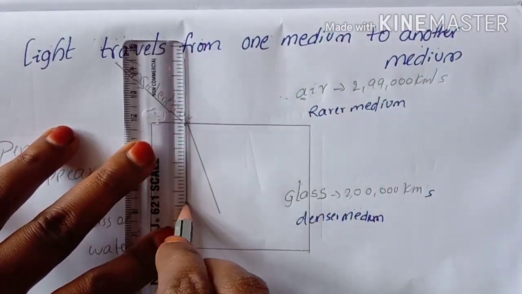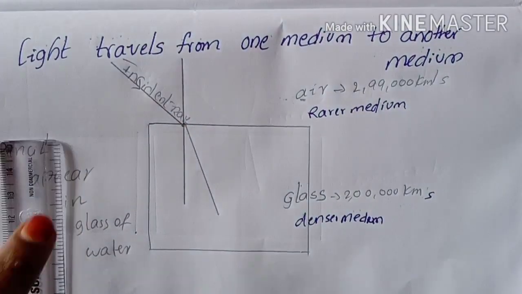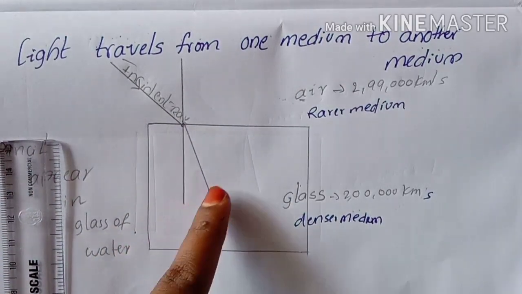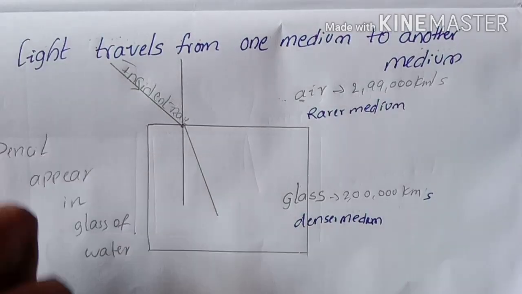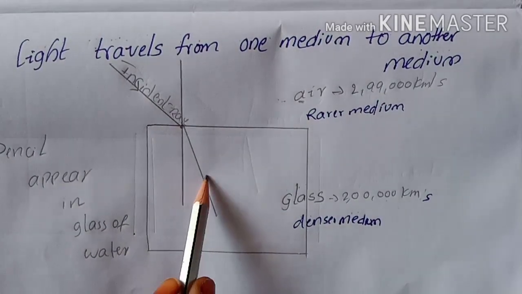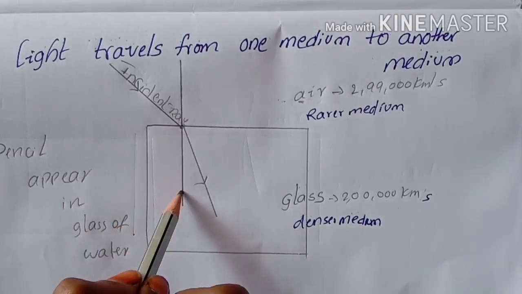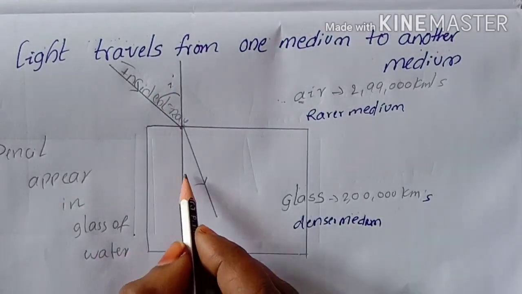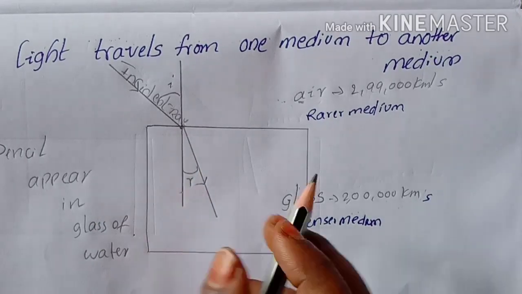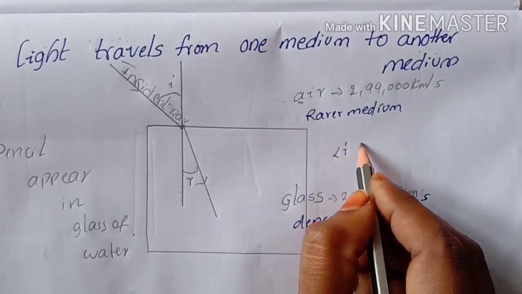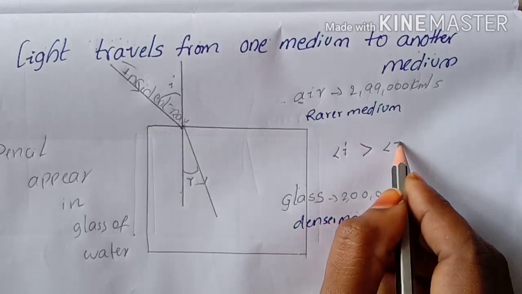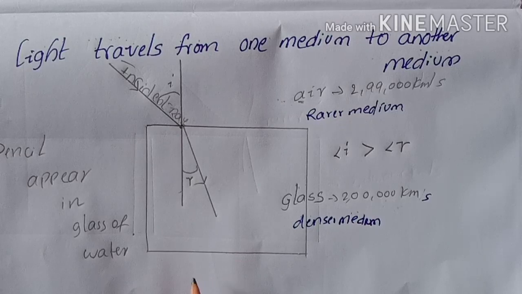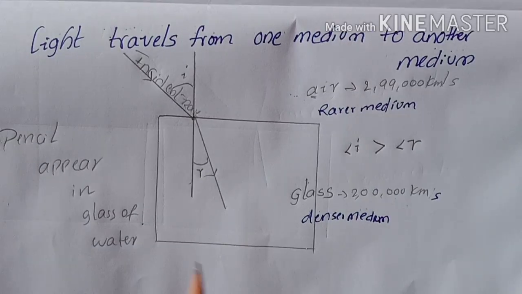At the point of intersection we have to draw the normal. Light travels from air to glass, and the refracted ray bends towards the normal. Now I will mention the angle of incidence and the angle of refraction, the incident angle and the refracted angle. The angle of incidence is greater than the angle of refraction when light travels from rarer to denser medium.